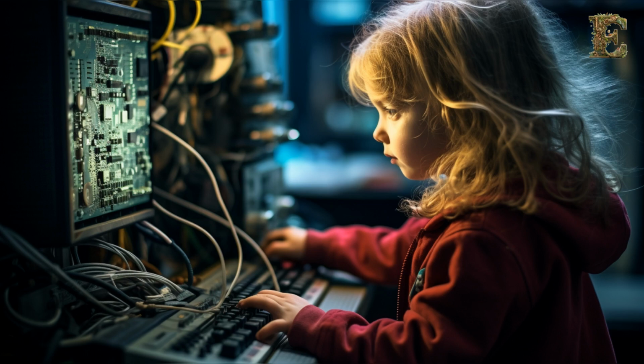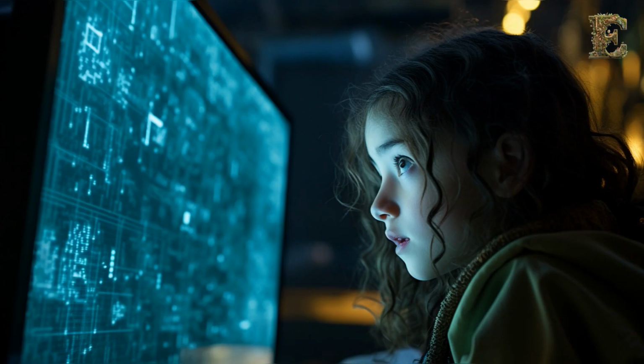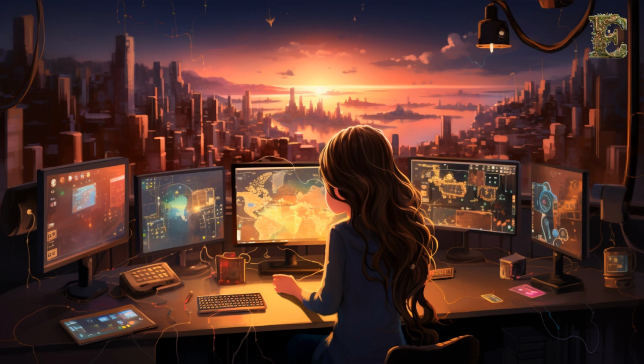On Linux Day, Ellie and Max set up a station in their school's computer lab. They helped their classmates install Linux on their old computers. They showed them the terminal, taught them basic commands, and even helped them customize their desktops. Linux Day was a huge success. Ellie's classmates loved learning about Linux. They were amazed by the concept of open source software and the power of community contribution. Ellie was proud to see her friends embark on their own Linux adventures.